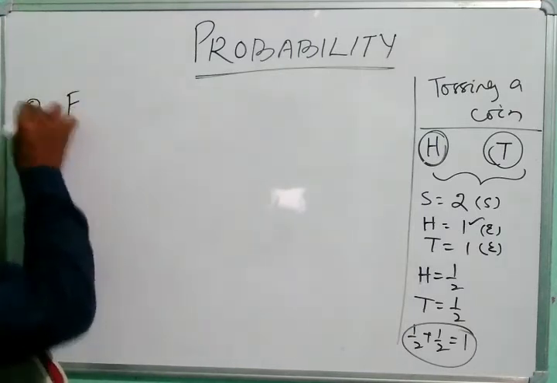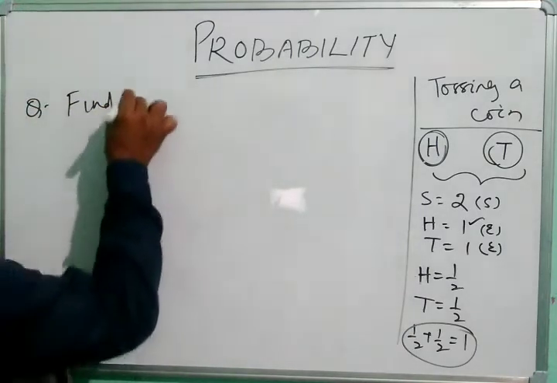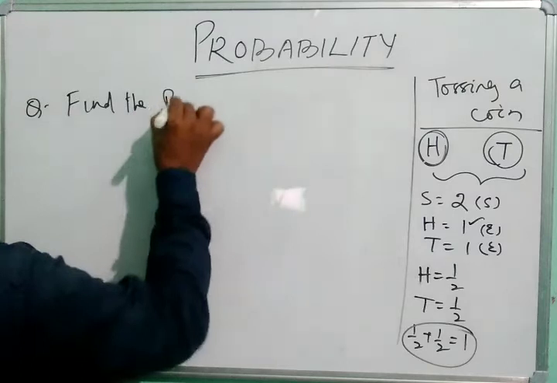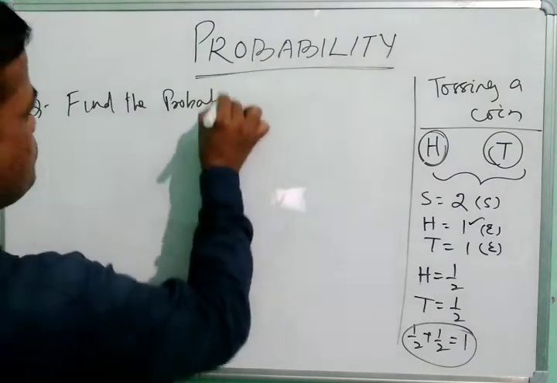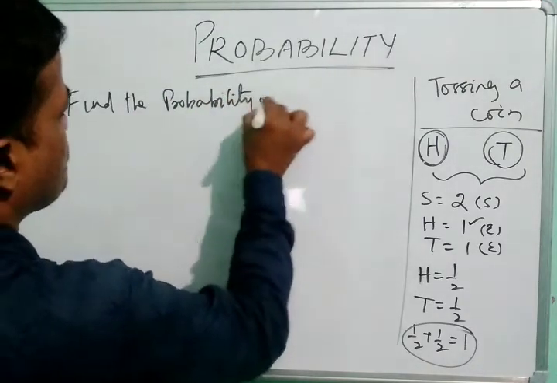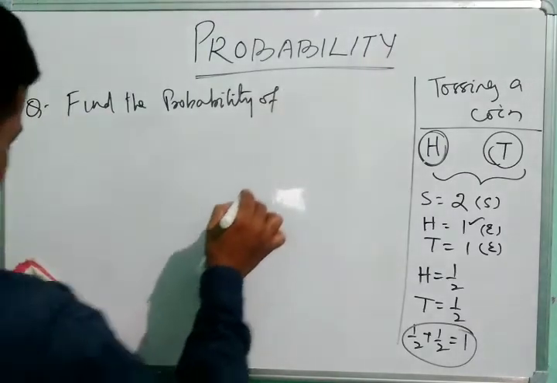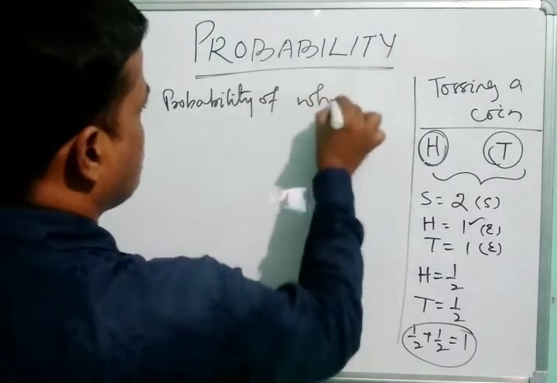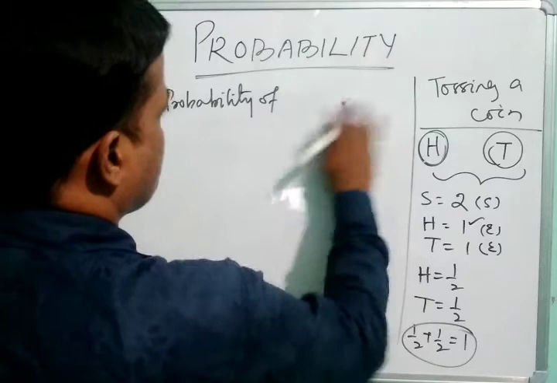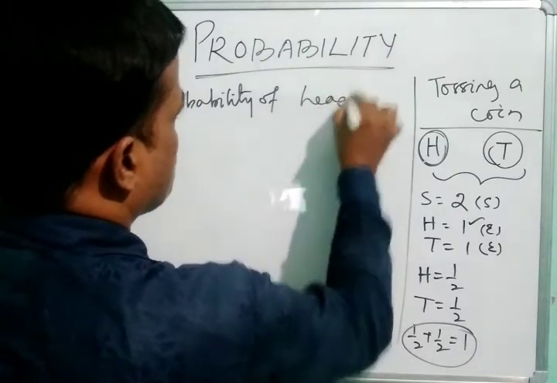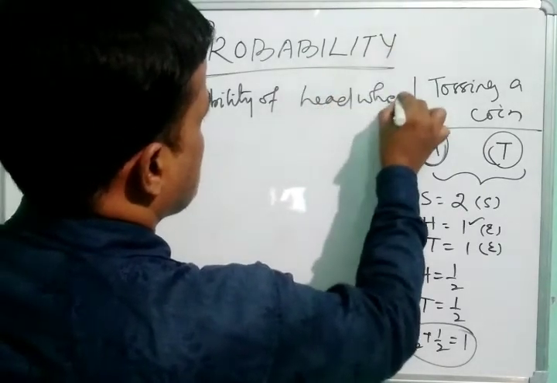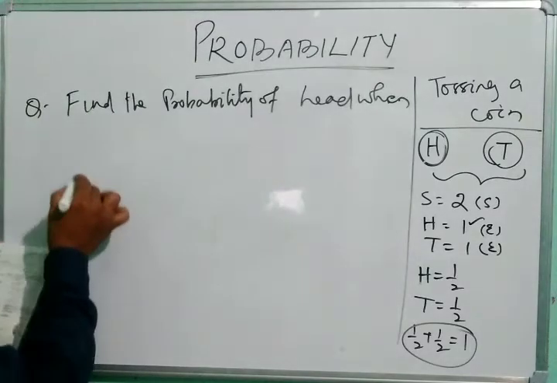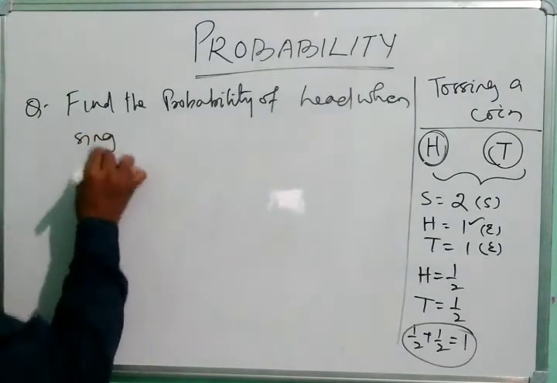Question number 1: find the probability of head when a single coin is tossed.